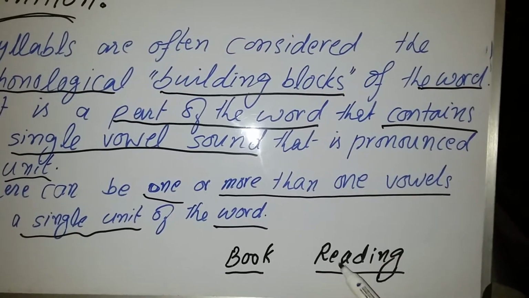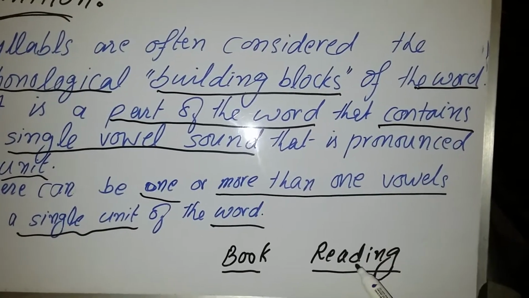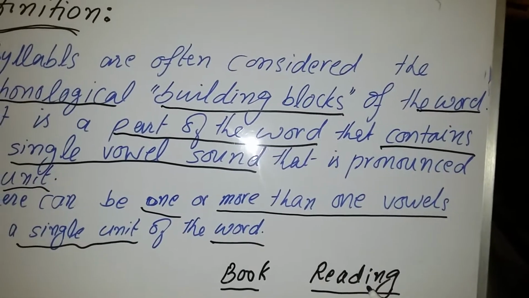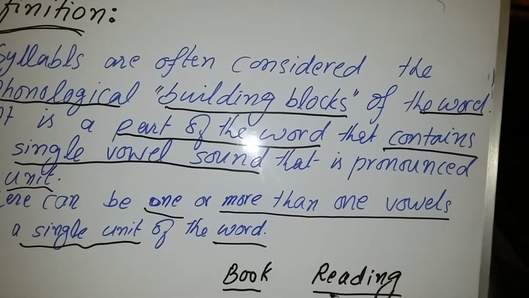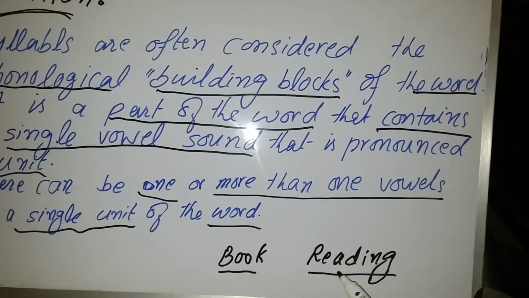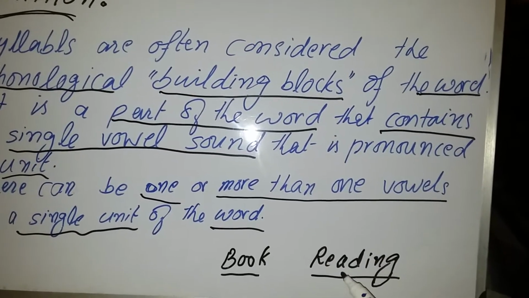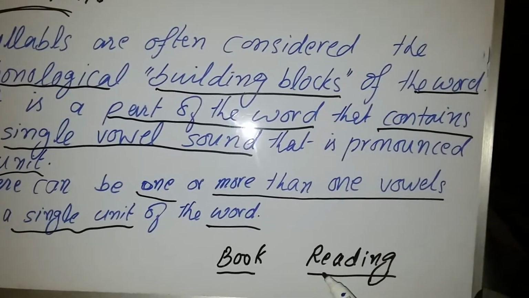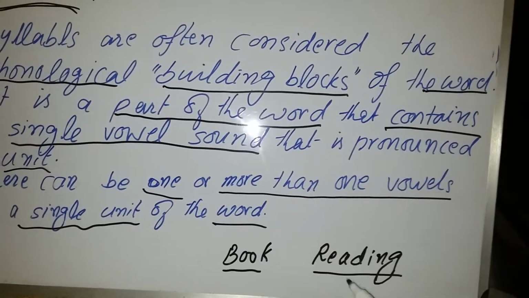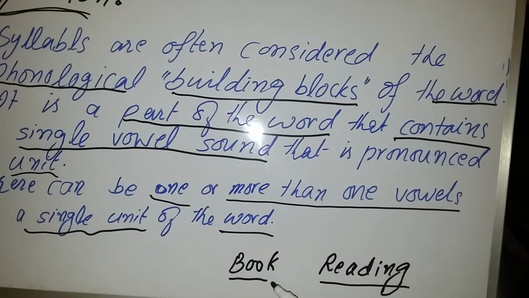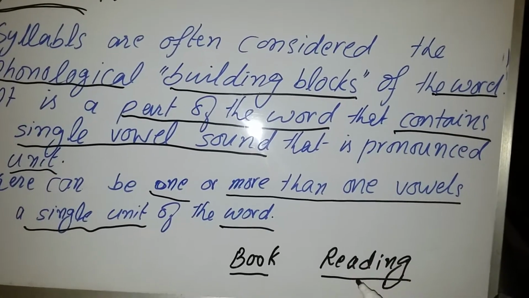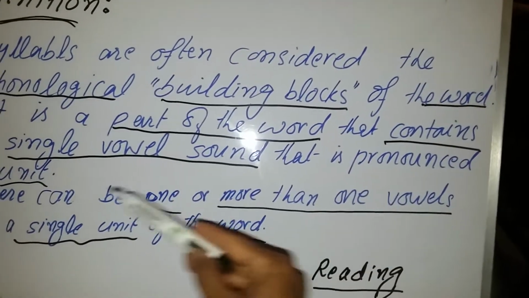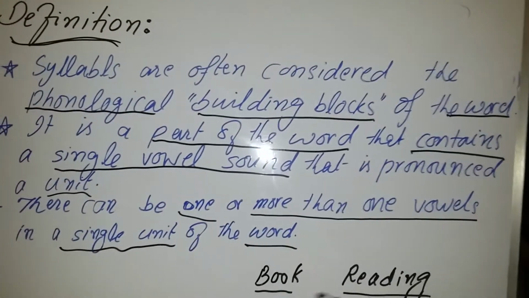Similarly, R, EA, D and ing. These are the phonological sounds. And when we produce all these phonological sounds collectively, they give you the word, that is reading. Book and reading. This is called the phonological blocks of the word, and it is a part of the word that contains a single vowel sound that is pronounced as a unit.